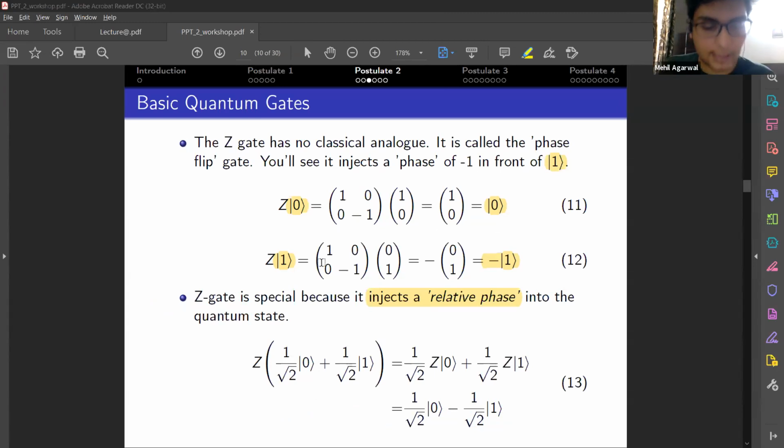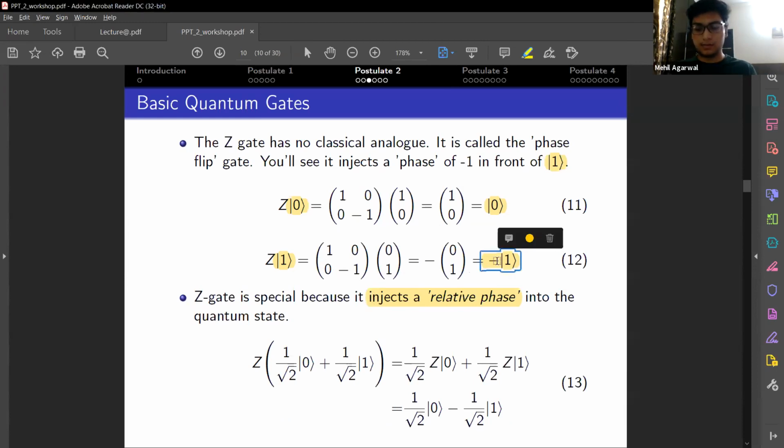Here, as you can see, a global phase affects the state as a whole, as in this negative one, which when ignored will not change the state as such.